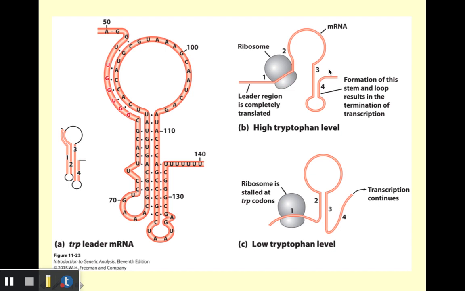So this just illustrates the mechanism by which we think that process of attenuation is involved in regulating gene expression in the TRP operon. So this concludes our brief discussion of gene expression in bacteria.